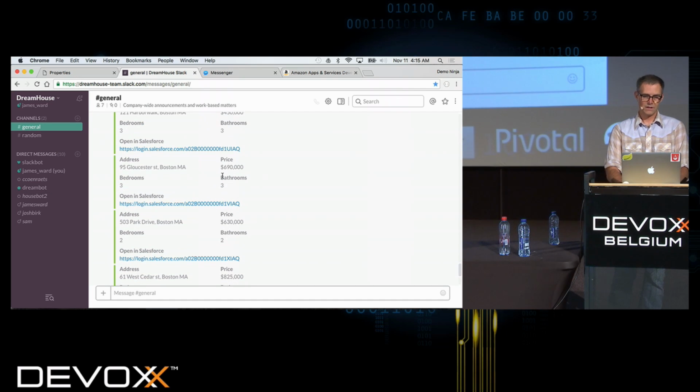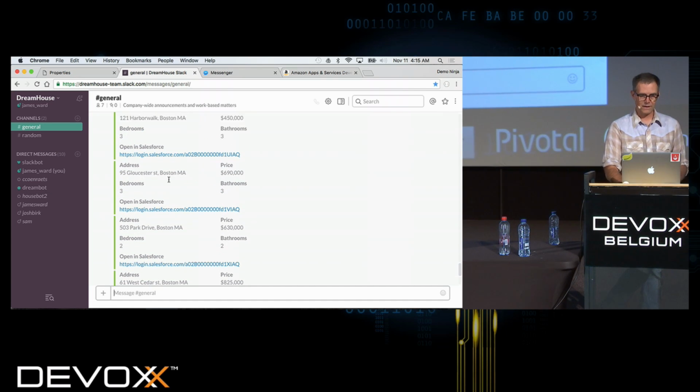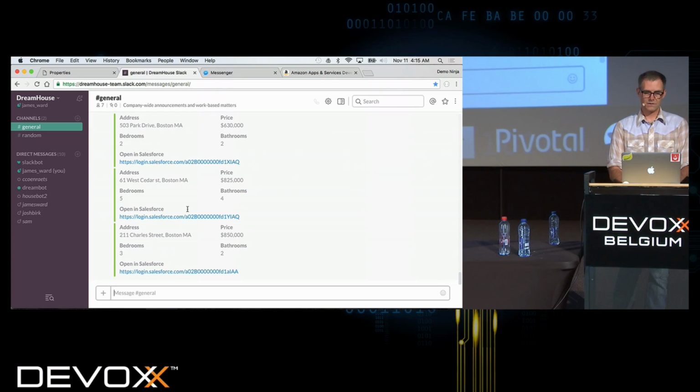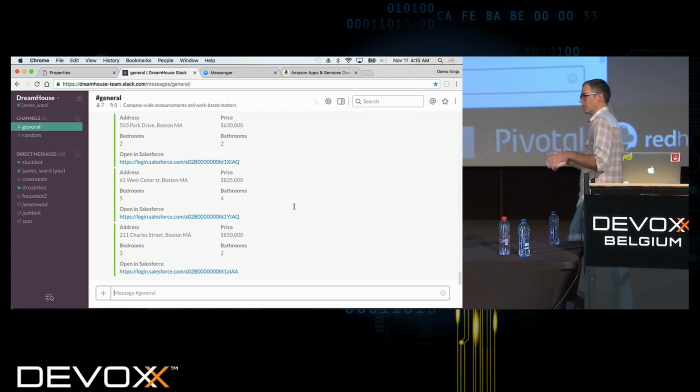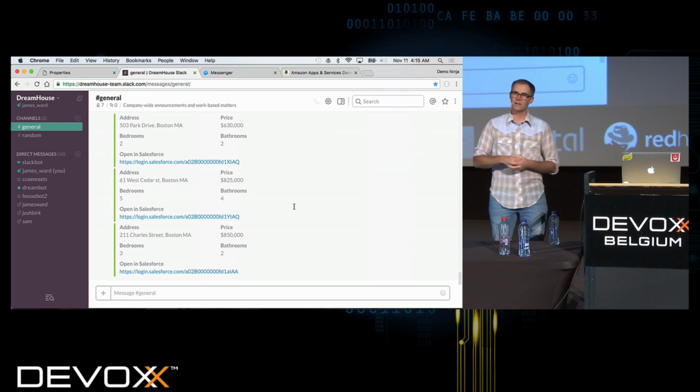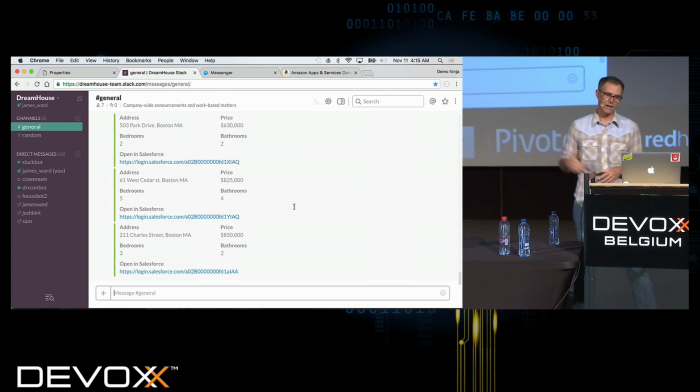So this is rendering a title, and then the description there. We're giving back a JSON structure, and the formatter is creating that JSON structure, and then Slack in this case is responsible for actually figuring out how to render that.